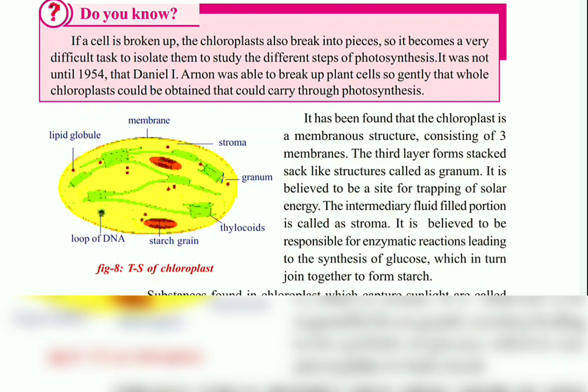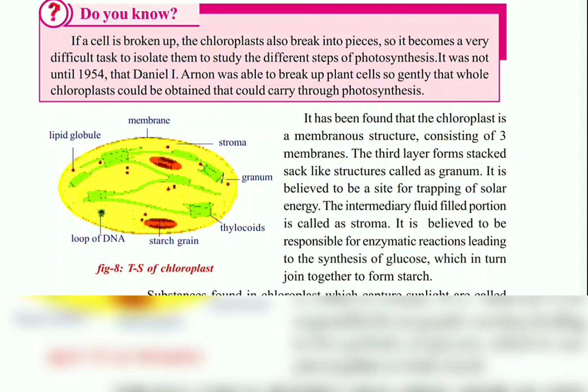But it was until 1954. In the year 1954, Daniel I. Arnon, this scientist, very gently extracted the chloroplast from inside the cell and studied the structure. According to him, the chloroplast has three membranes and it is a double membranous organelle, and the third membrane is stacked into sac-like structures. Sac means bag. So it is stacked into sac-like structures called granum.